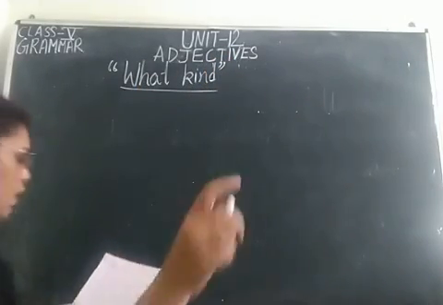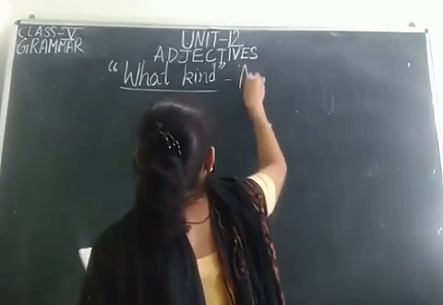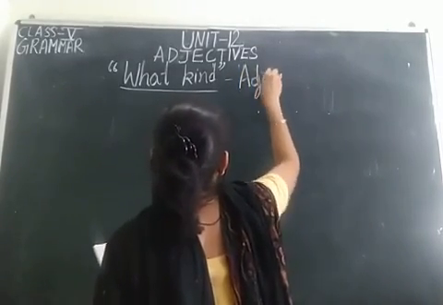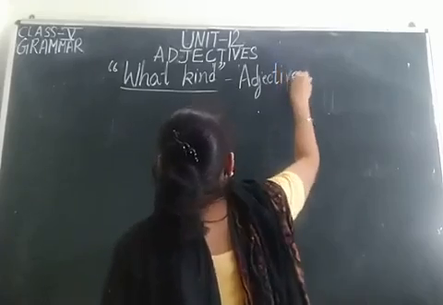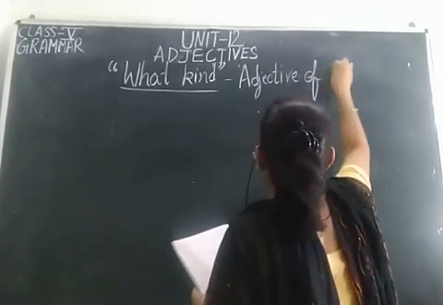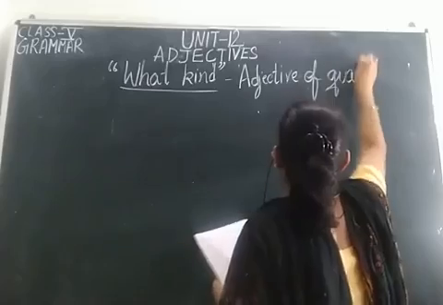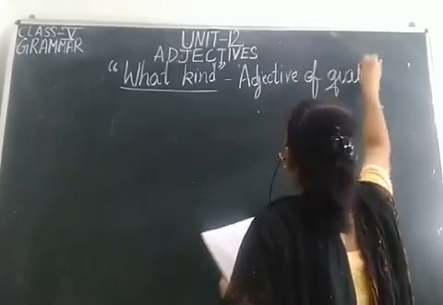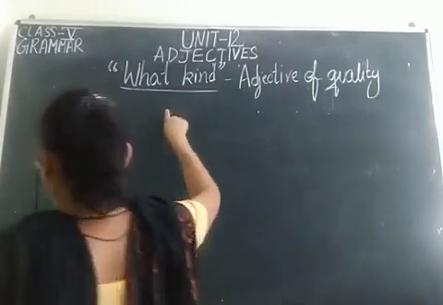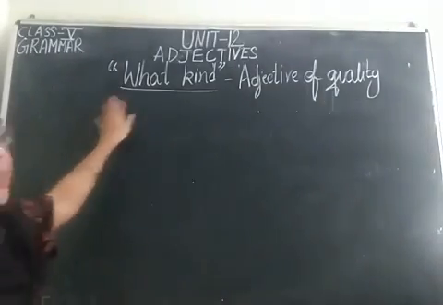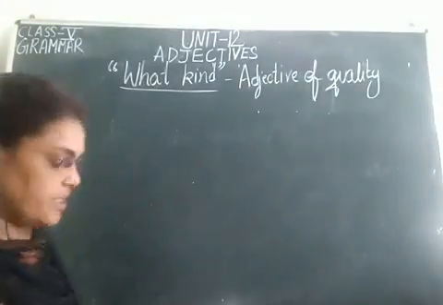Adjective of quality. That will be adjective of quality. This you need to keep in mind कि जिसका भी आंसर हमको मिलेगा what kind, किससे मिलेगा? Adjective of quality से मिलेगा.